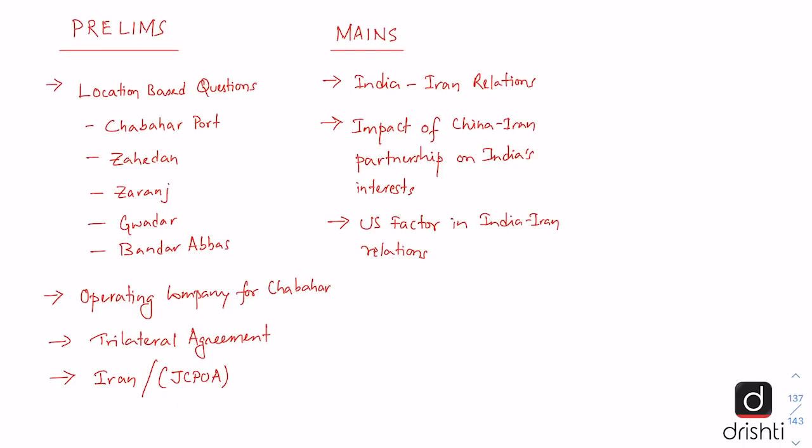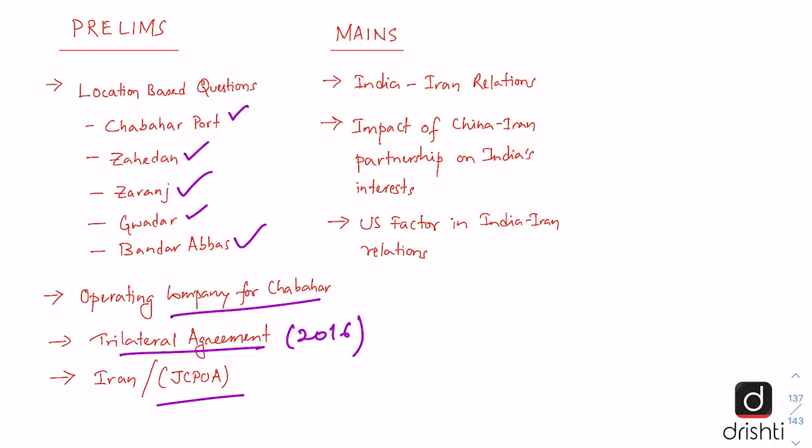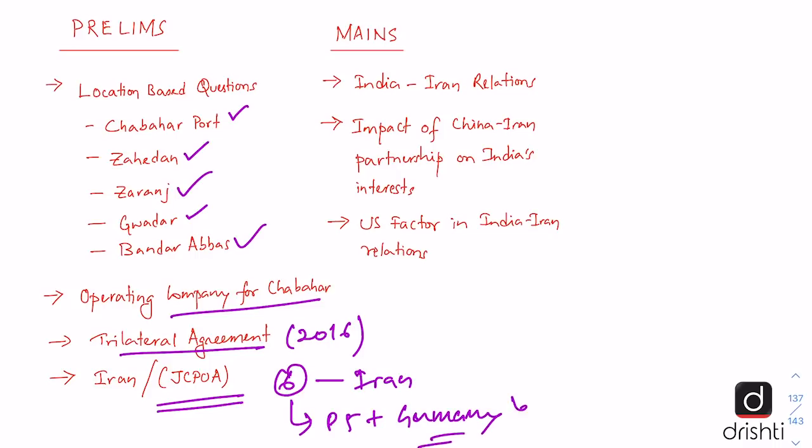In prelims, location-based questions can be asked. One should be clear about the location of Chabahar port, and of places like Zahedan in Iran, Zaranj in Afghanistan, Gwadar port, Bandar Abbas port and the Strait of Hormuz. Also, one should know the company operating the Chabahar port. One can also be asked about the trilateral agreement signed between India, Iran and Afghanistan in 2016. And one should also be aware of the Joint Comprehensive Plan of Action, the nuclear deal signed by six countries with Iran. It includes the P5 plus Germany. And now the US has withdrawn from this.